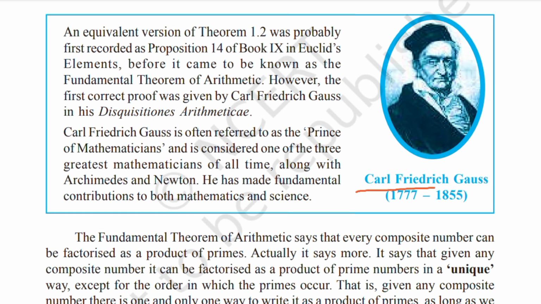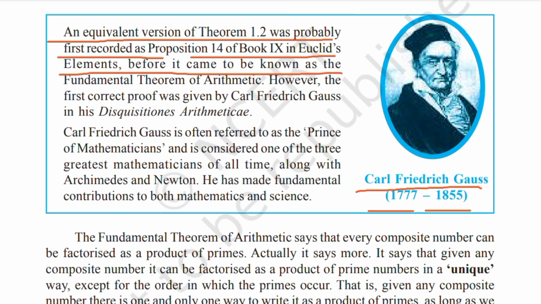Carl Friedrich Gauss, 1777-1855. An equivalent version of Theorem 1.1 was probably first recorded as Proposition 14 of Book 9 in Euclid's Elements, before it came to be known as the fundamental theorem of arithmetic.